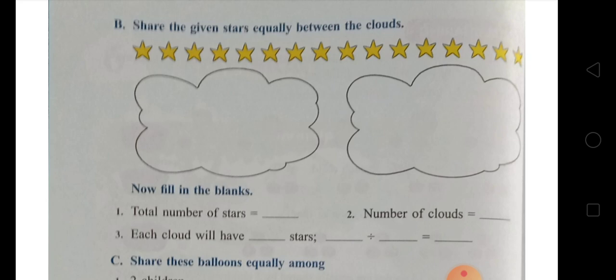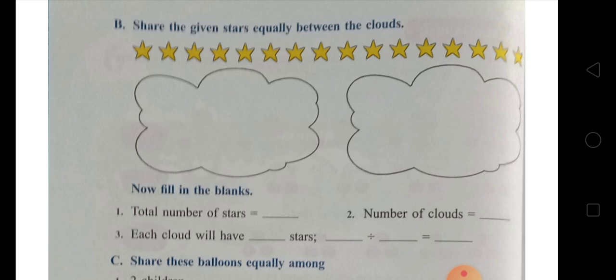And the third question: each cloud will have 8 stars. Why? Because 16 is the total number of stars and there are 2 clouds, and you have to share equally between the clouds. So there will be 8 stars in each cloud. The division fact will be 16 divided by 2 equals 8. What is 16? 16 is the number of stars. What is the 2? 2 is the number of clouds. And what is 8? 8 is the number of stars in each cloud.